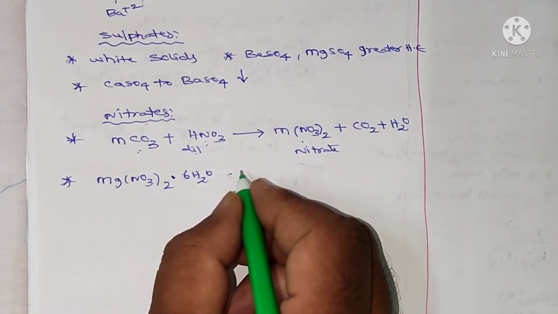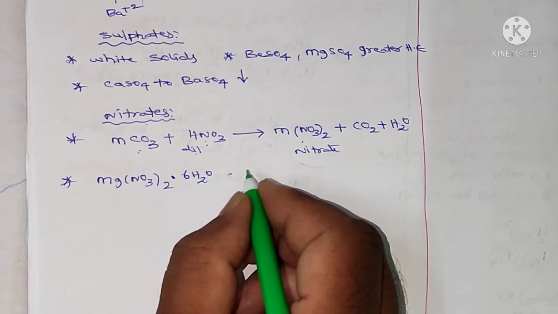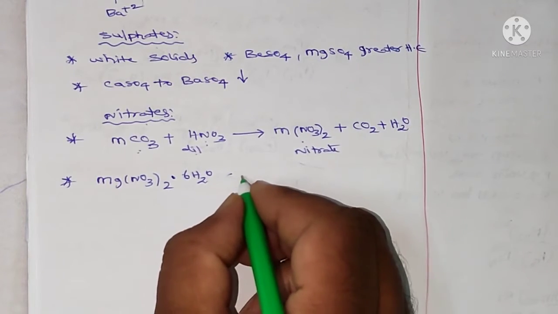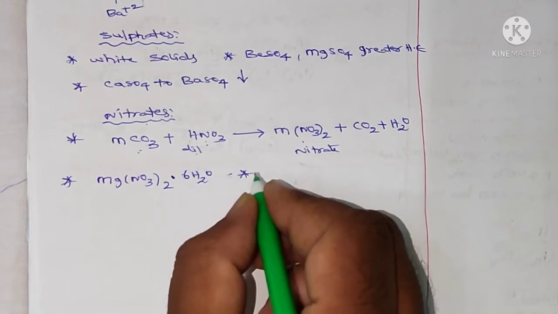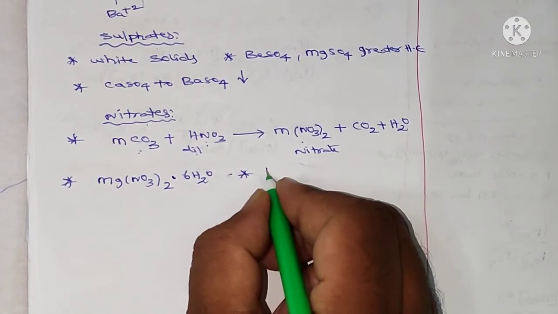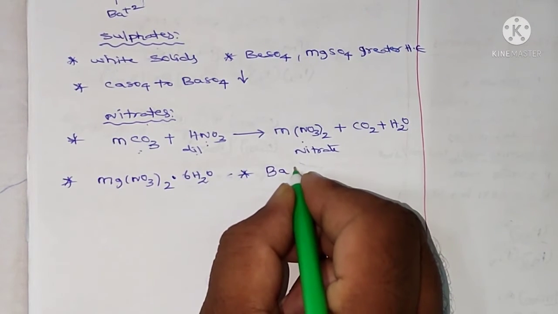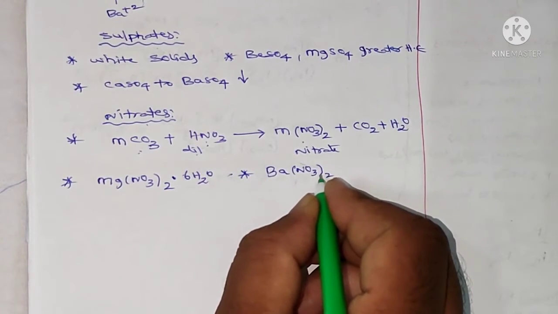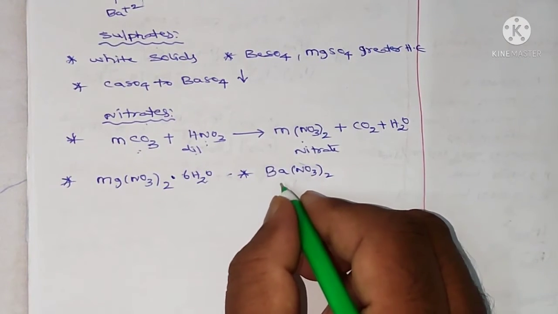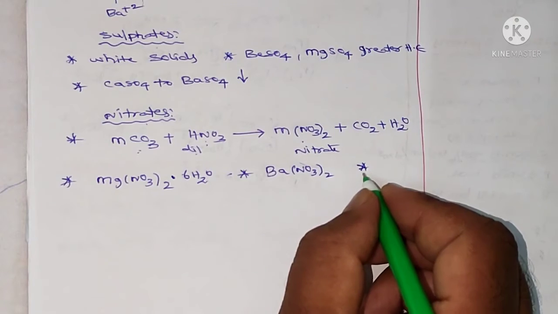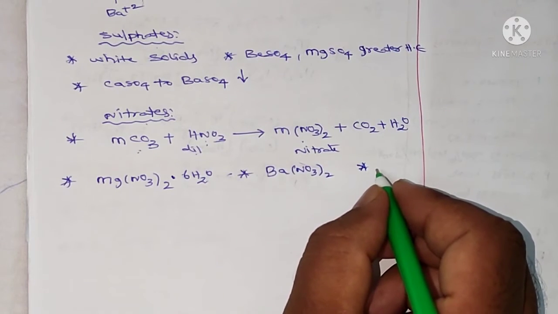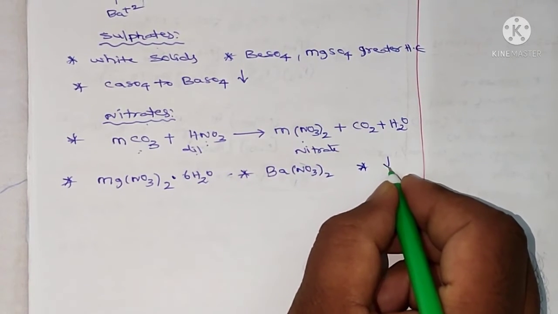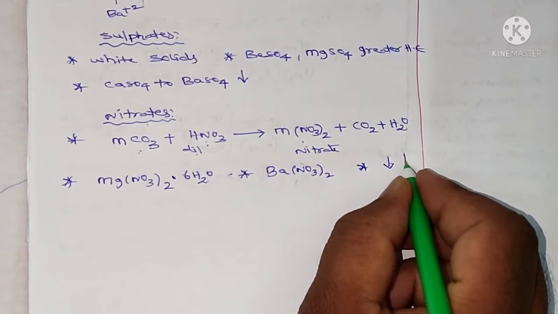And barium nitrate crystallizes as an anhydrous salt. Barium nitrate crystallizes as an anhydrous salt, and with increase in size, the tendency to form hydrates decreases.